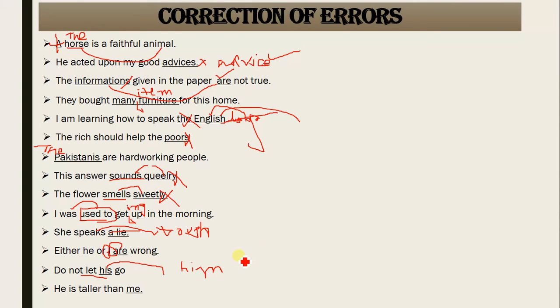I already explained it to you. What does the subject case mean? He, she, they, I: these are the subjective case. The subject willingly, with his own will, does every activity. And objective case, him, her, them, me, are not willing to do that. They're forced to do that.